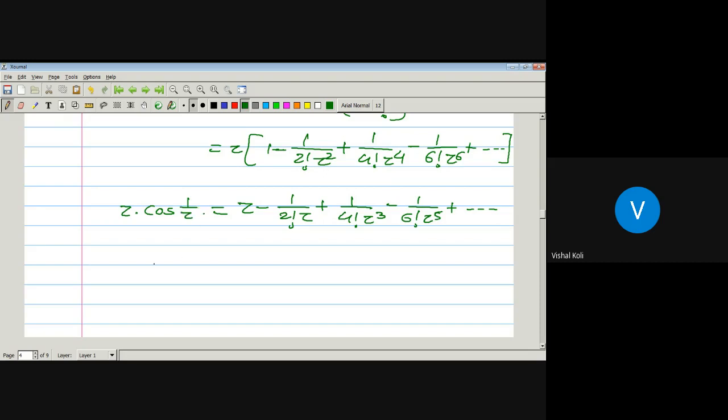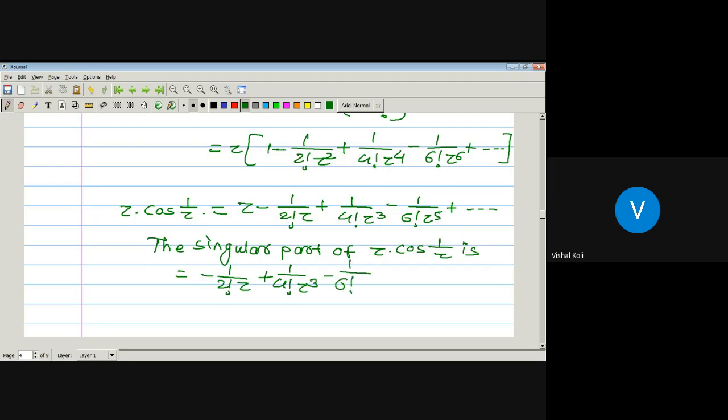Now what is the principal part of this function? That is, the singular part of the function z into cos 1 by z is this one. That is, the singular part contains the coefficients of 1 by z, 1 by z square, 1 by z cube. So this one is nothing but minus 1 upon 2 factorial into z, plus 1 upon 4 factorial into z cube, minus 1 upon 6 factorial into z raised to 5, plus and so on. Okay, so the singular part of the function z into cos 1 by z contains an infinite number of terms.